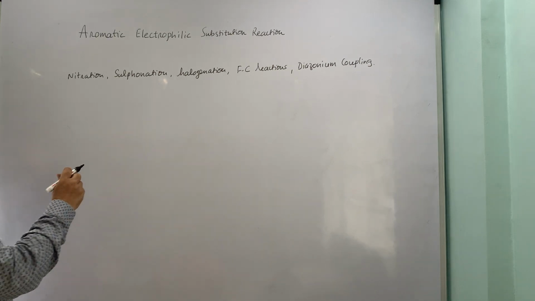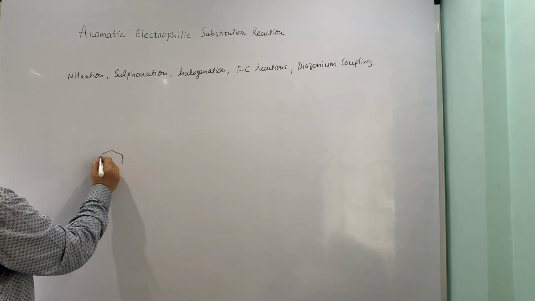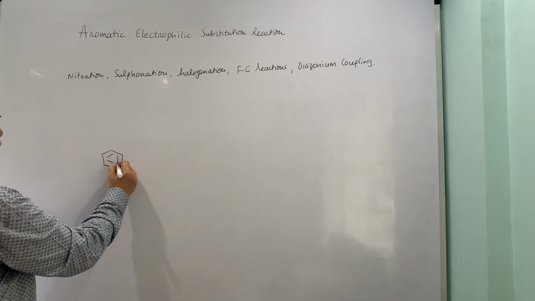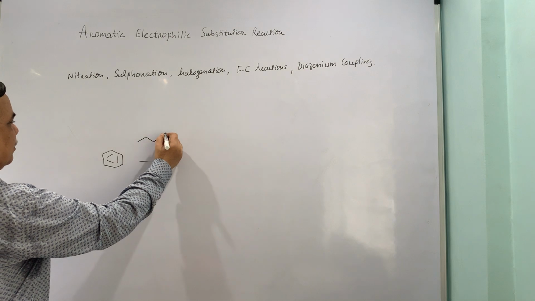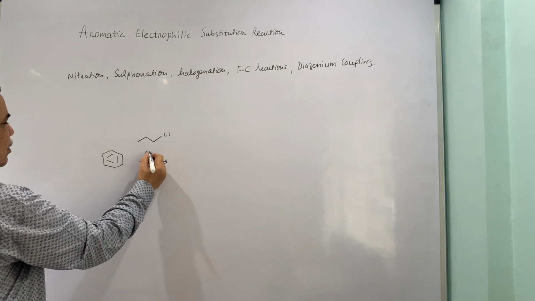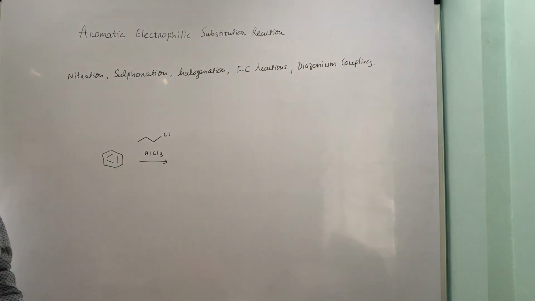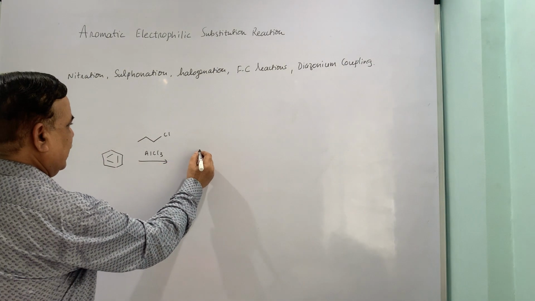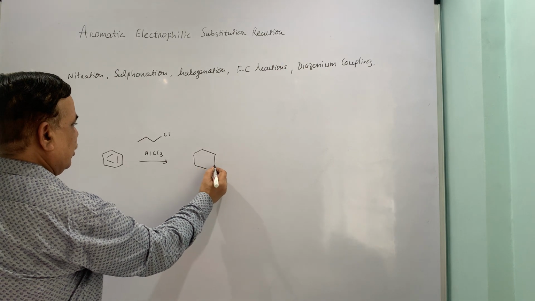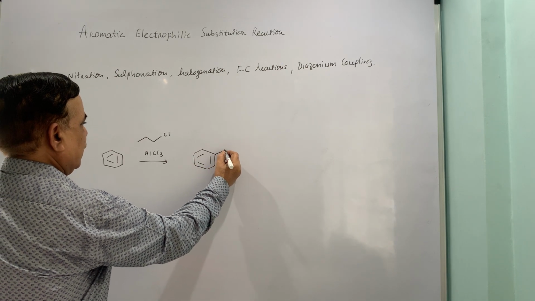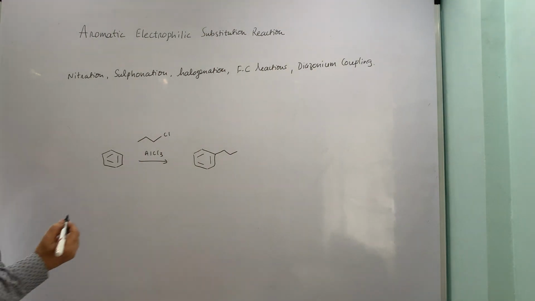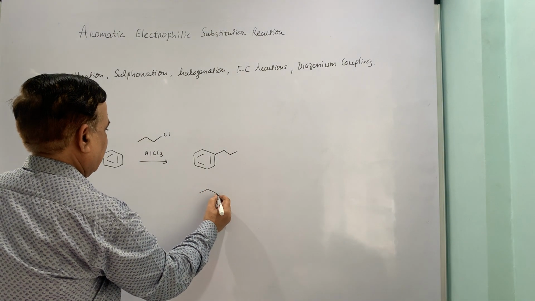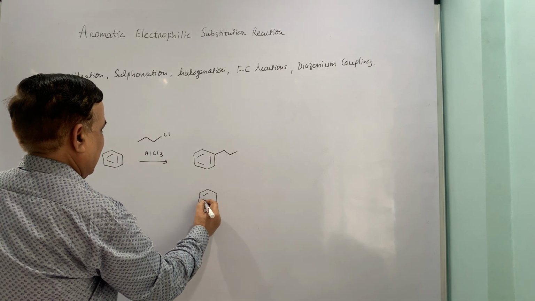The simple example to illustrate that Wagner-Meerwein rearrangement is, if I take benzene and treat it with this combination, n-propyl chloride and aluminum chloride, my desired product is going to be n-propyl benzene, but I will end up with isopropyl benzene.